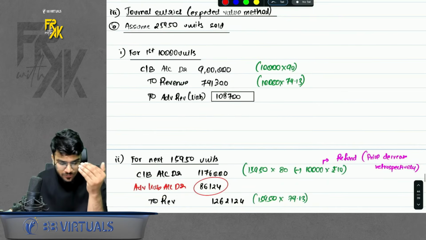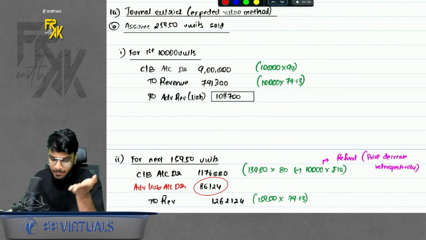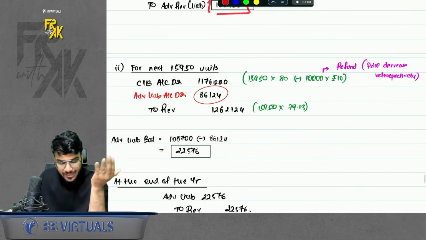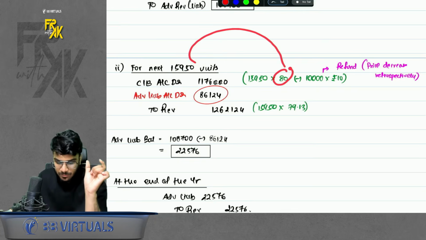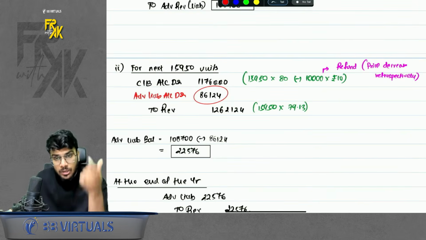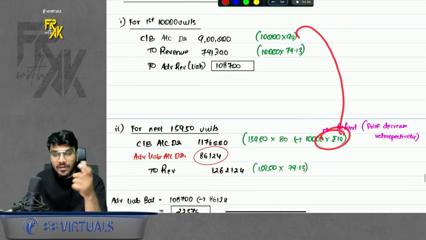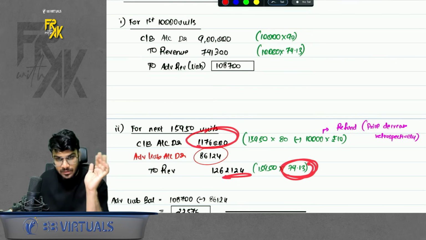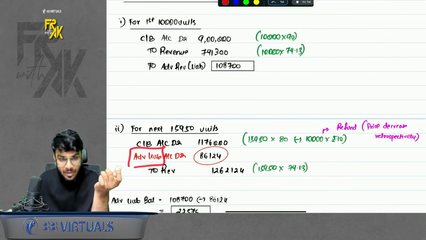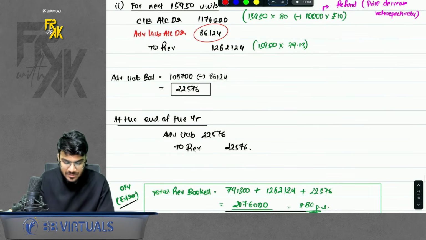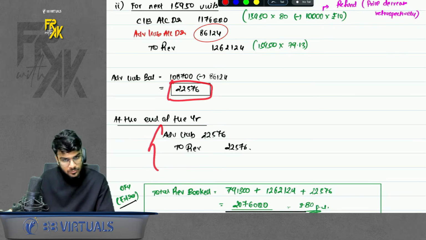Okay. So for the first 10,000 units, when you sell the first 10,000 units, money you will receive extra, but still you will book the revenue this much, balance is advance. For the next lot of units, you will receive less money only. Why? Because you promised that once the volume increases, you will receive less money. Also, because in the first lot you received some extra money, you will have to refund that 10 rupees extra also. So this is the cash received. Doesn't matter, revenue booked will be 79.13. Excess will be adjusted through advance. So now here advance won't be created, it will be reversed. Okay. And once the contract term is over, if there is any balance in advance still left, you will transfer it to revenue. This is the first part.